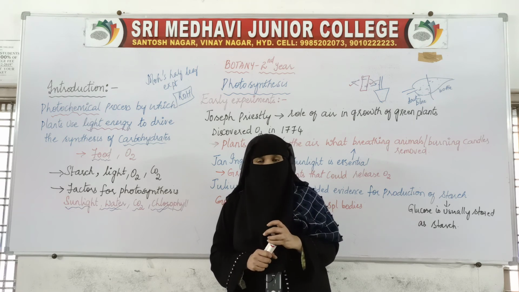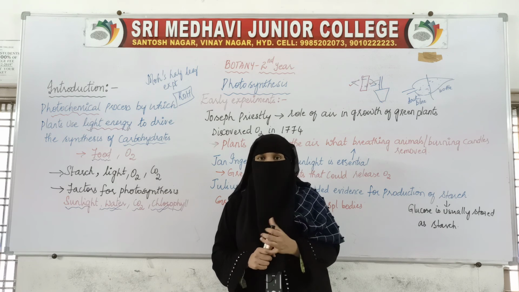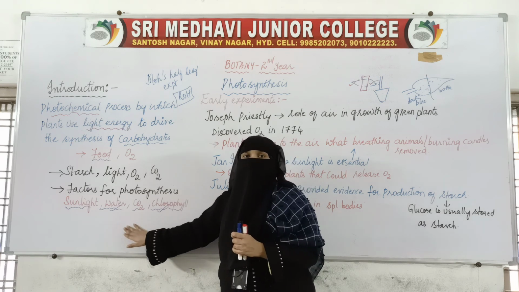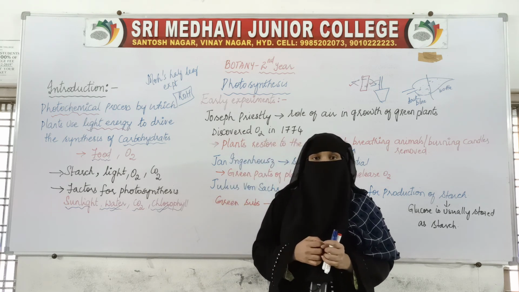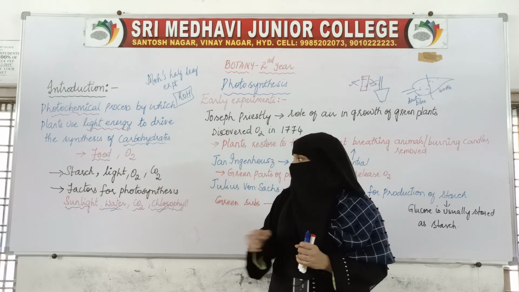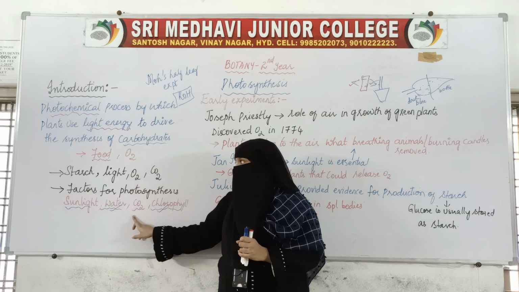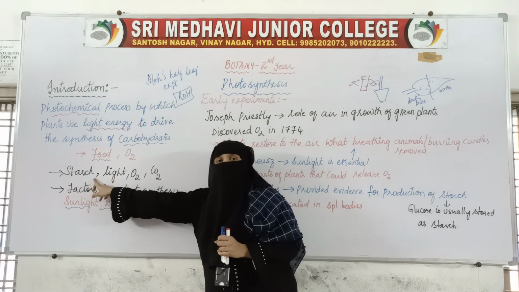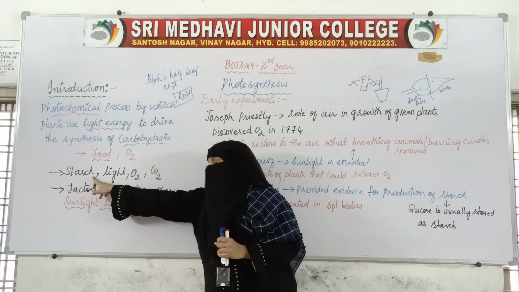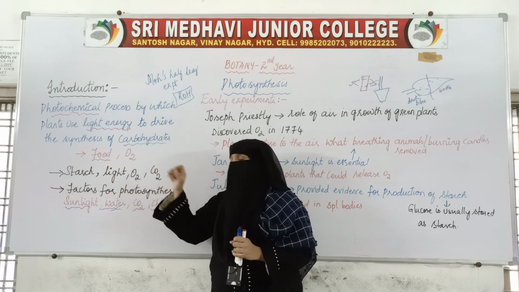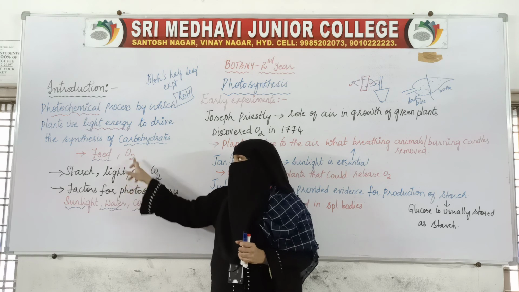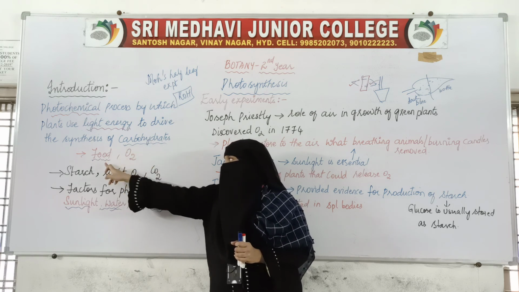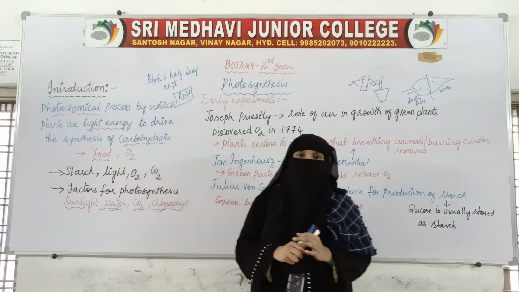They also influence the rate of photosynthesis, but these 4 factors are very important. Because of photosynthesis, it produces starch and oxygen. Starch, in the form of carbohydrates, will be utilized as food material.